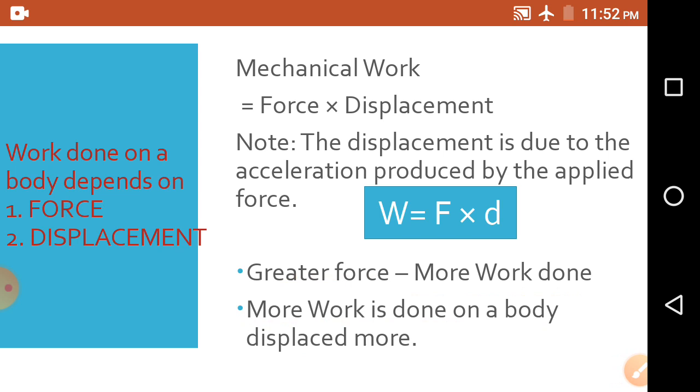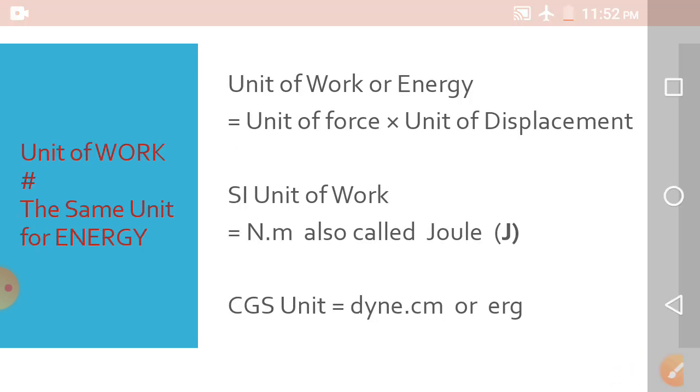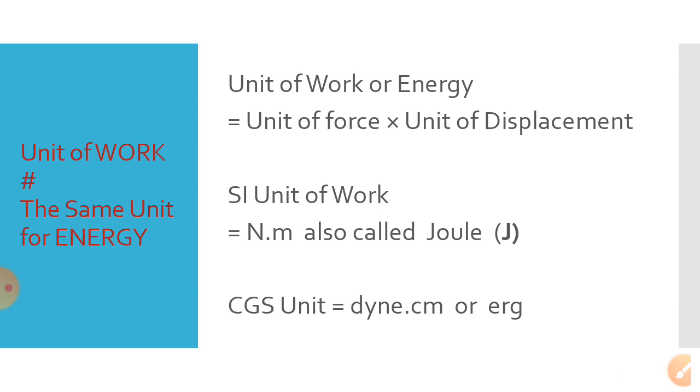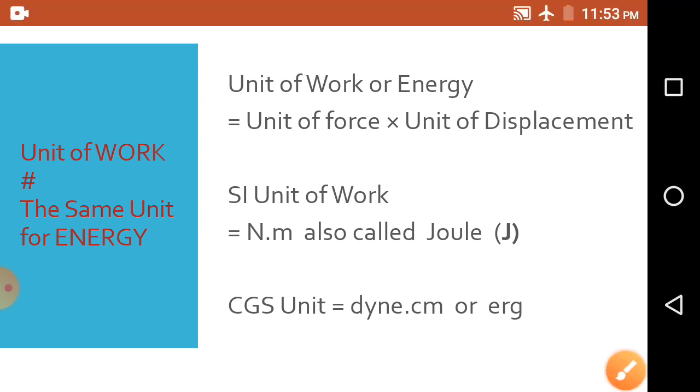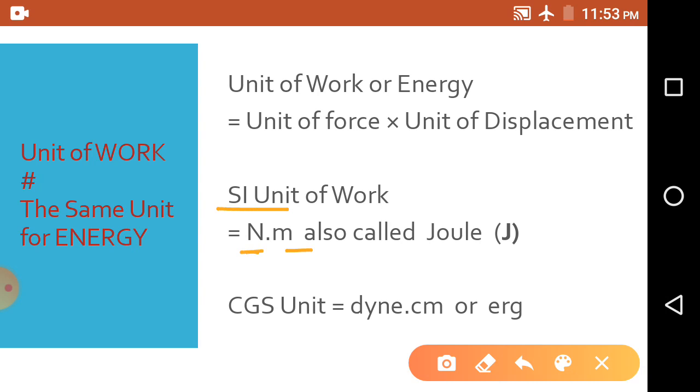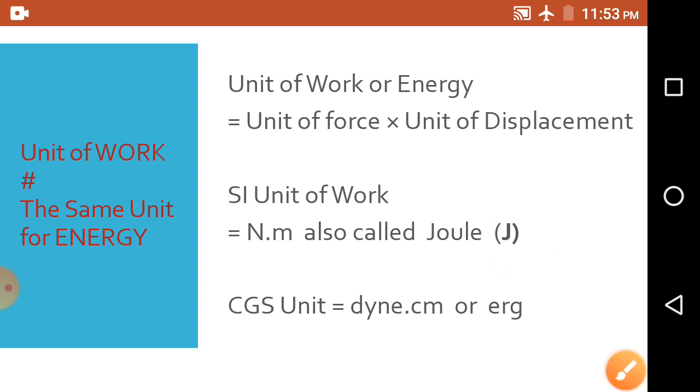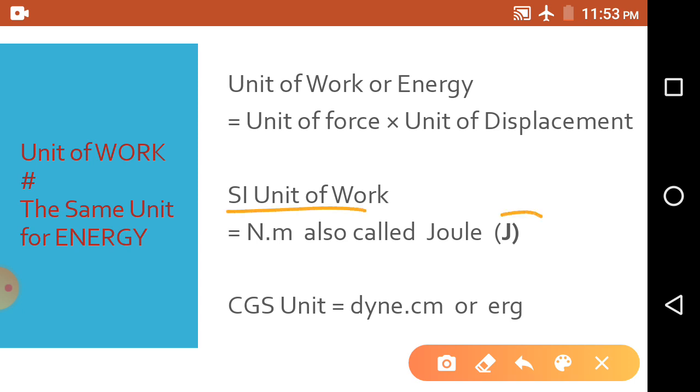Okay, now see the next page. Here we have the unit of work. As we have the formula W equal to F into d, the unit of work is equal to the unit of force into the unit of displacement. So in SI, the unit of work is newton into meter. Here newton is the unit of force in SI, and the unit of displacement is meter. So newton meter is also called joule. Simply, the SI unit of work is joule.